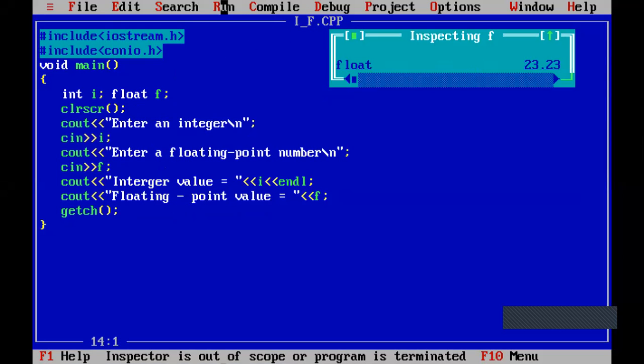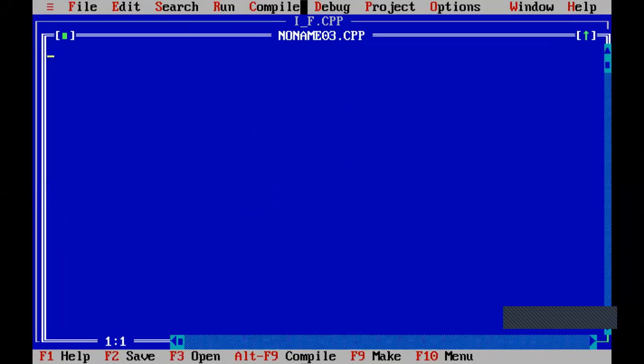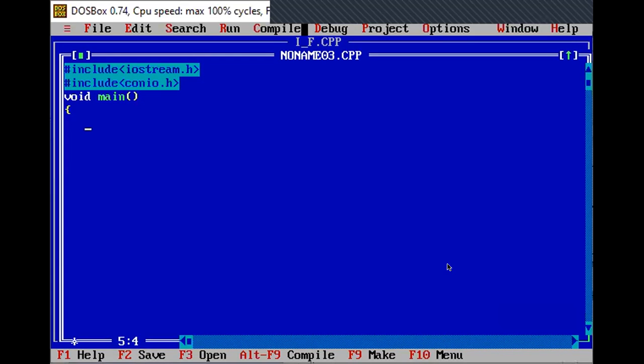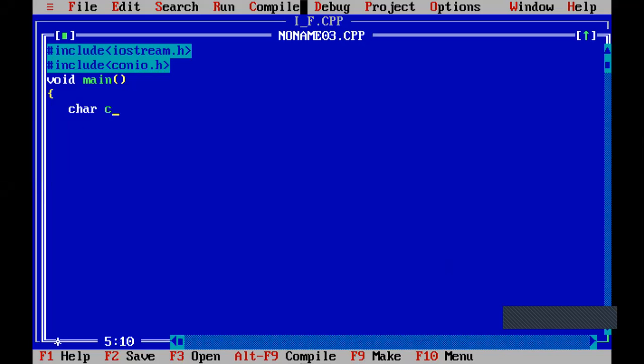Okay. Now we'll execute this program. Is the blue screen visible? Okay, char c.